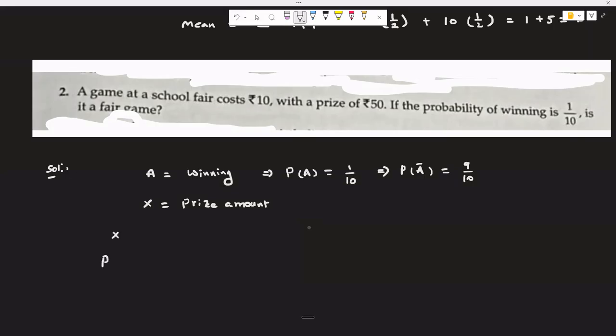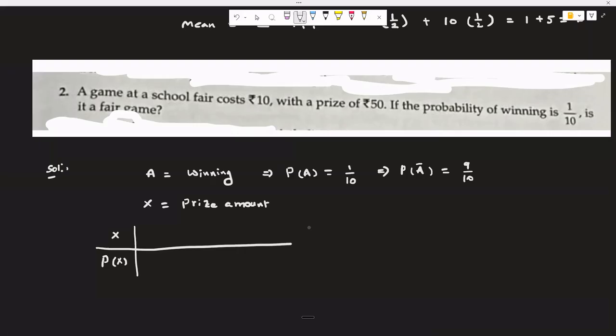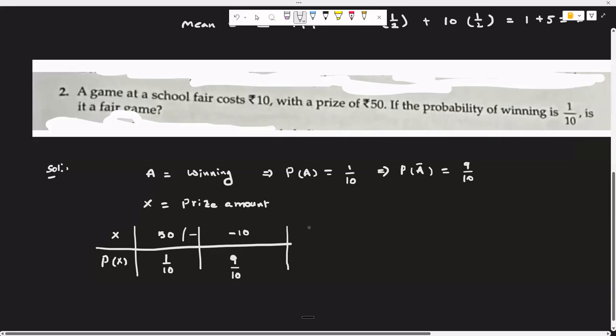And now we will make a table of X and P of X. So X is getting 50 rupees. The chance for getting 50 rupees as prize money is 1/10. And 10 rupees he already paid. That means in case he is not winning the game, the admission cost to enter the game, that cost he will lose. For losing that 10 rupees, he has a chance of 9 out of 10.